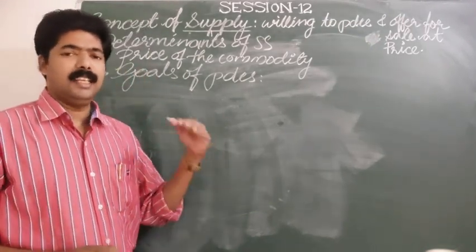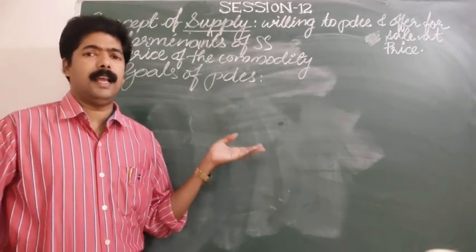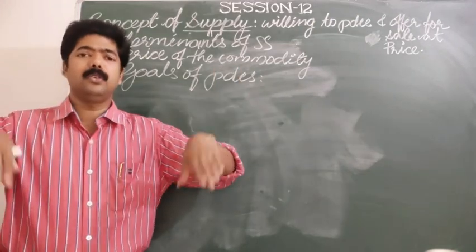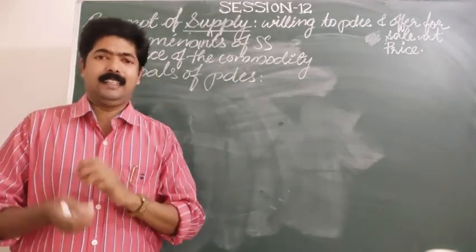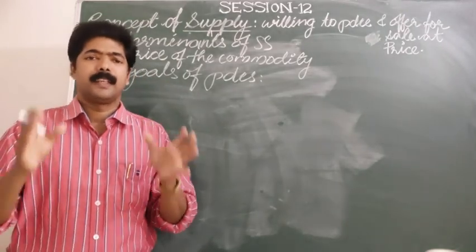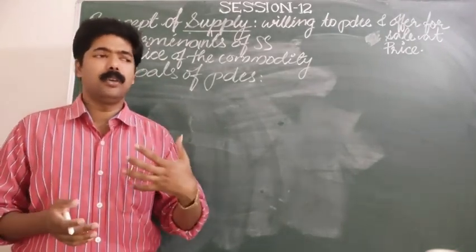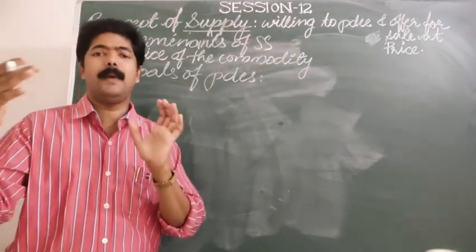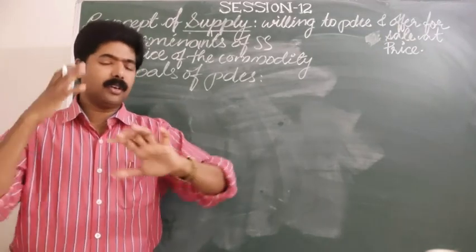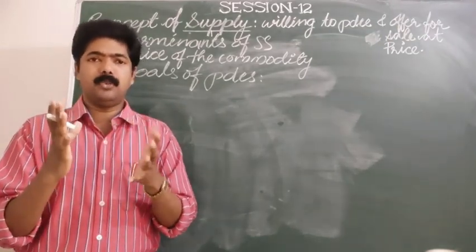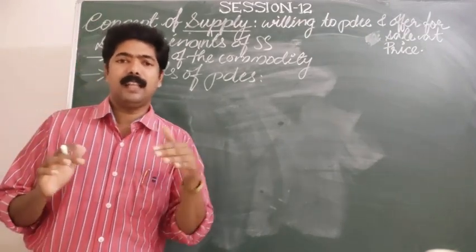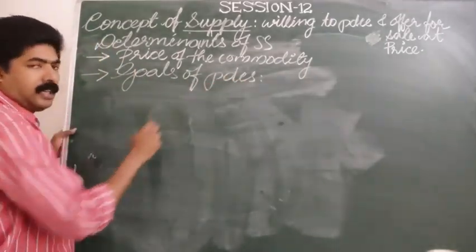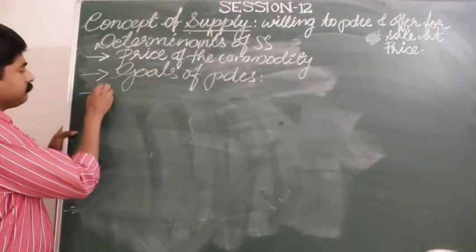He or she at any cost will take all the steps which help to maximize the profit, and therefore they have to reduce the risk. The business itself is a risk entity. Nobody knows what will happen in the future, whether he or she earns more profit or not. So business is a risk-bearing entity. The producer must always take some steps to diminish this risk, and therefore he or she can maximize the profit. So the goal of the producer is maximizing the profit.